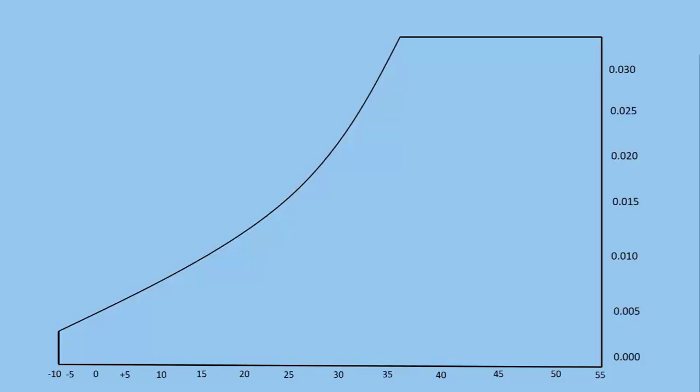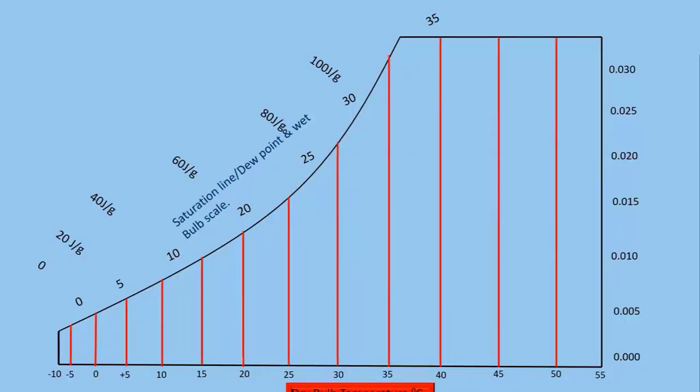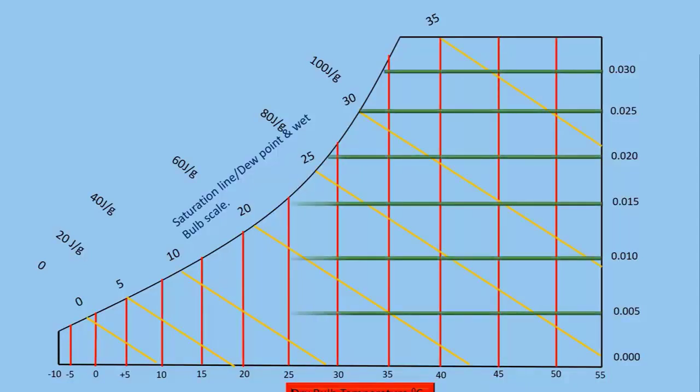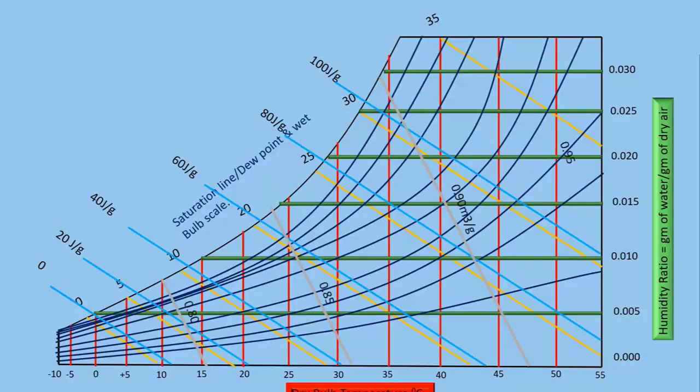As we have now identified all the individual lines on the psychrometric chart, it is time to construct the full chart. The dry bulb temperature can be found along the bottom of the chart with its lines going vertically as shown in red. Next, the wet bulb temperature can be found along the saturation line with its lines going down at approximately 30 degrees again as shown in orange. The humidity ratio or moisture content lines can be found on the left side of the chart with its lines going horizontally as shown in green.